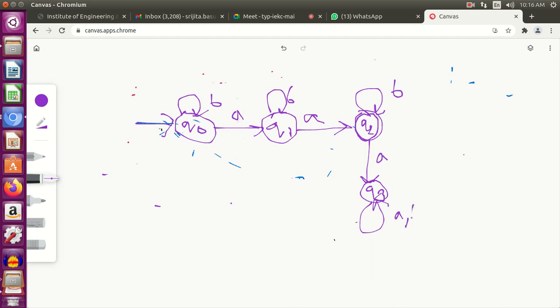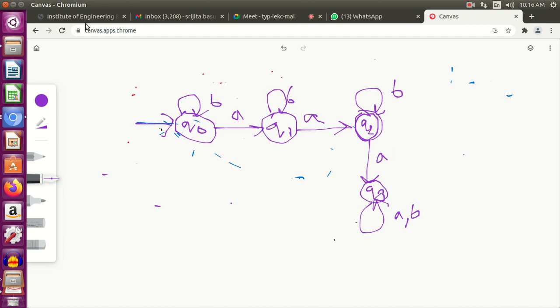Very good. So see, we have to focus only on exactly 2 a's. In the question, the number of a's should be 2. Nothing is given about b. We can have any number of b's. We need not worry about the number of b's. So you start with Q0 and put a self loop. Whenever we are not concerned with the number of a symbol, we can put a self loop.